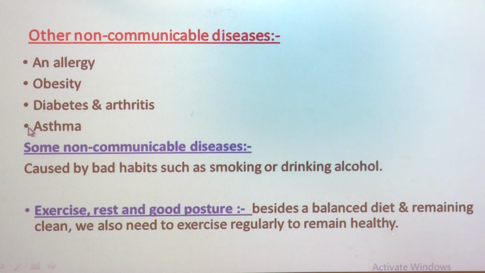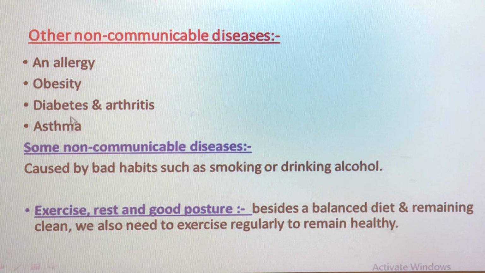But if we breathe in polluted air, then dust and poisonous gases from that air can cause diseases of the breathing system like asthma. That means when we breathe in polluted air, germs and some polluted gases can enter into our body, and we suffer from diseases like asthma.